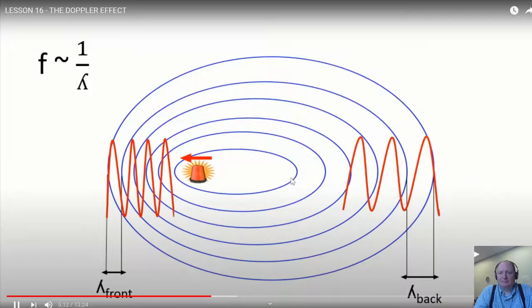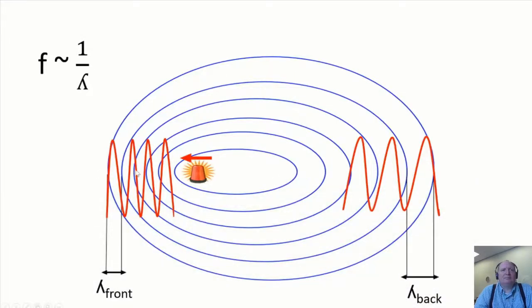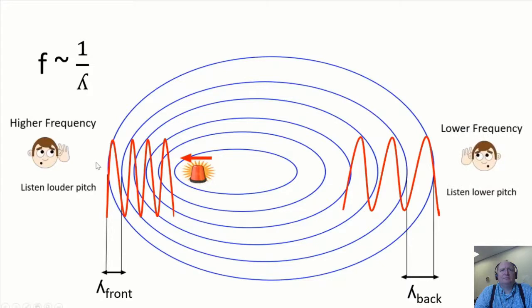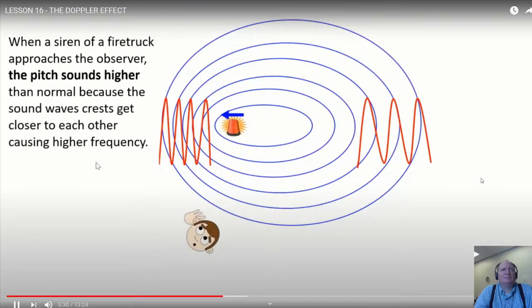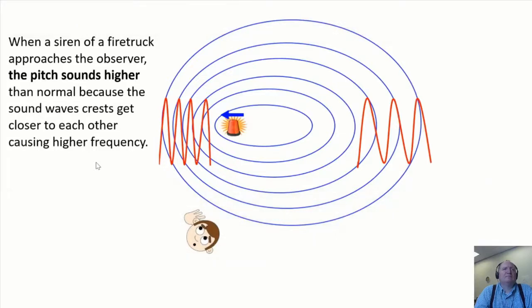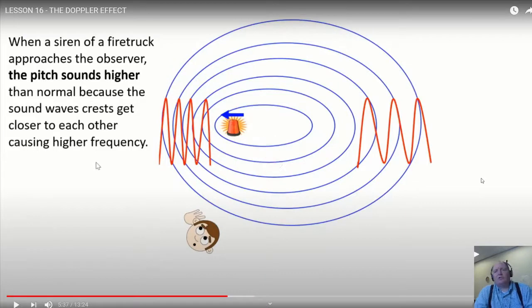The front waves are closer than the back waves. So the front waves have a higher frequency and the back waves have a lower frequency. Now when a siren of a fire truck approaches the observer, the pitch sounds higher than normal because the sound waves... So I just want to pause here for a second, because I'm not sure I'm going to get to the other points in the video, but moving source I think is much easier to describe. Moving source, pictures like these really drive home.